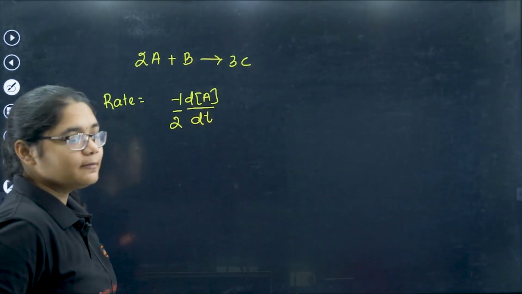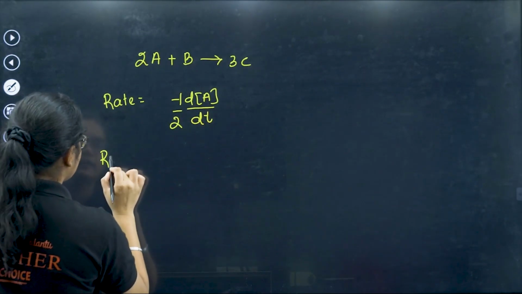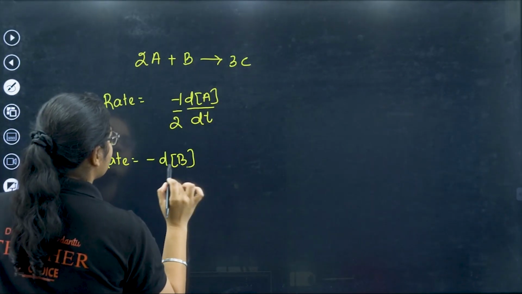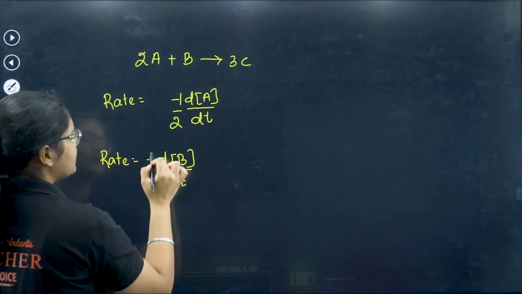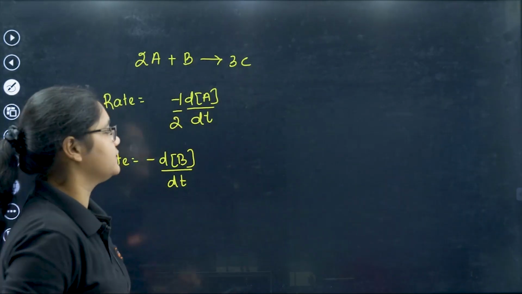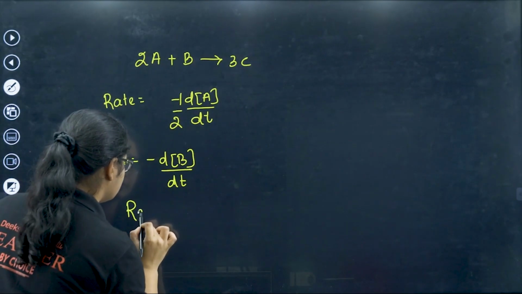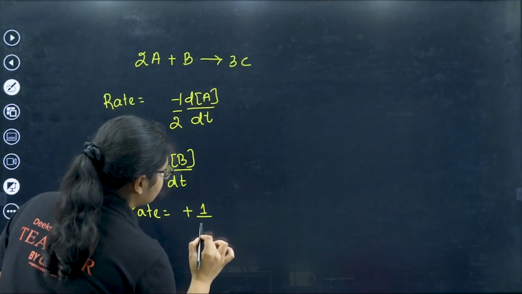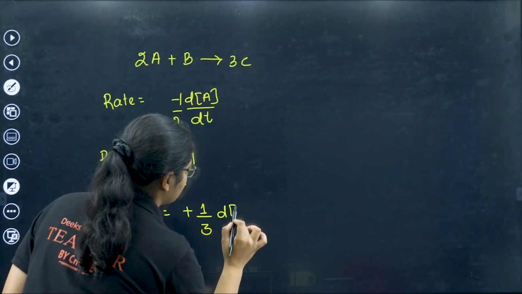Now for B, what will I write? Rate will be equal to minus dB by dt. Remember always that with reactants we use a negative sign, but with products we use a positive sign. So the rate for C will be plus 1 by 3 dC by dt.